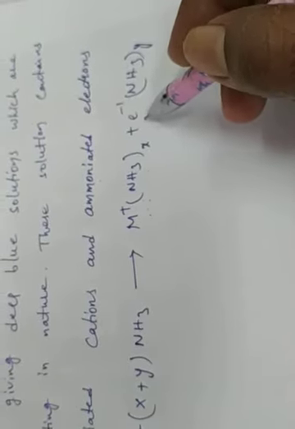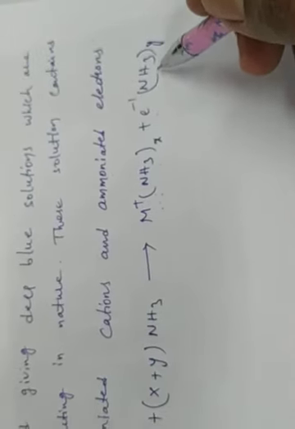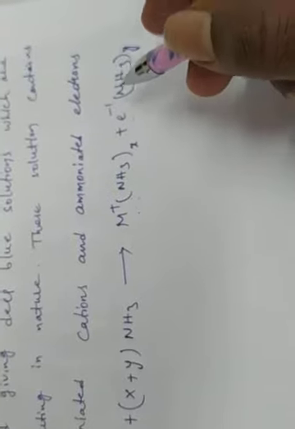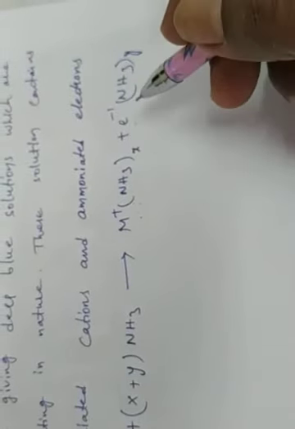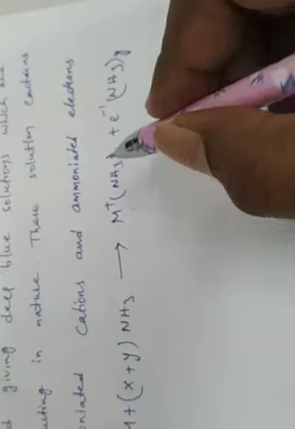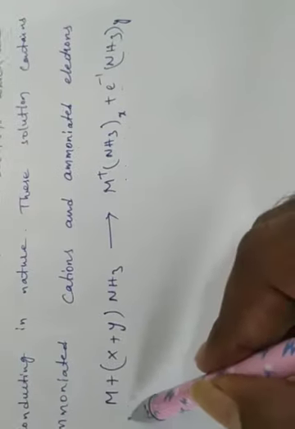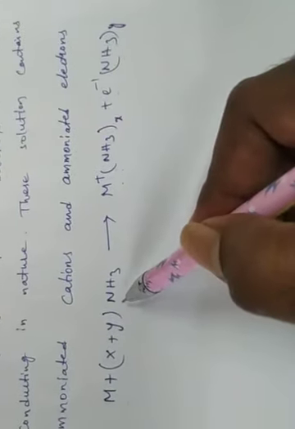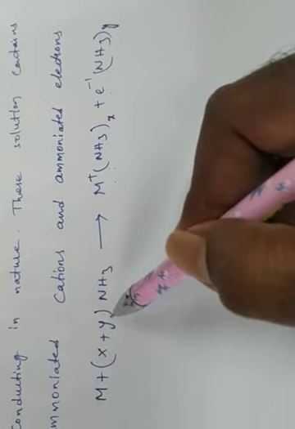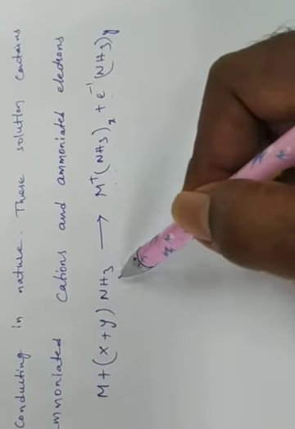Simply for the understanding of ammoniated cations and ammoniated electrons, I have given this reaction. M is equal to metal, and x plus y means the number of moles of liquid ammonia.